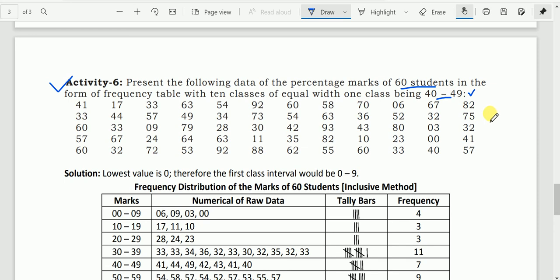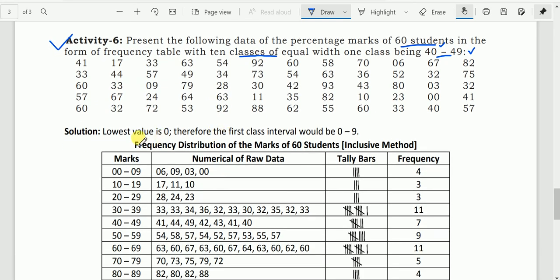So they have given one exemplar. They are just mentioning this class to let you know that the table should be of the inclusive method, and the class width should be 10. That means 0 to 9, 10 to 19, like that.